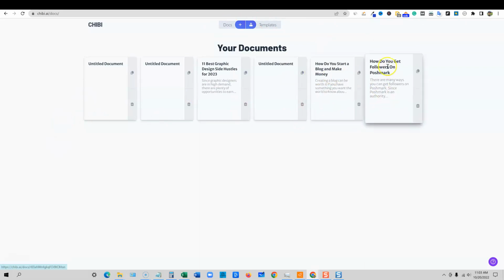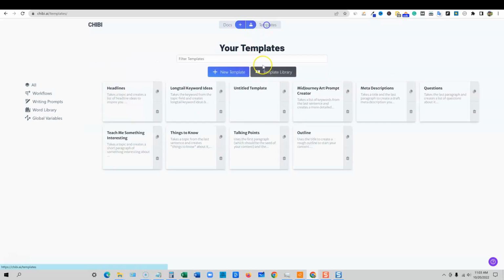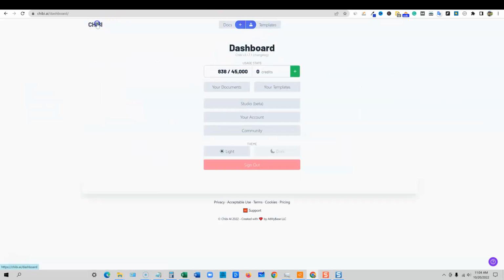I've done some full articles inside of over here, and we're going to recreate this article right here for you. But I'm going to show you some of the things you can do before we go into docs and everything. We can go into templates. And actually, what you see, this is what you see when you log into the software, right?